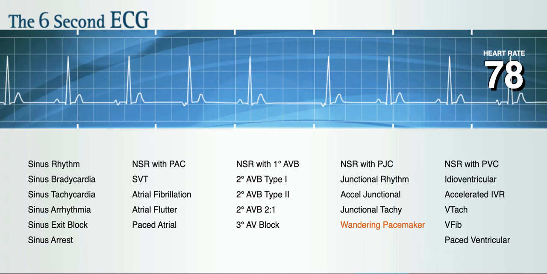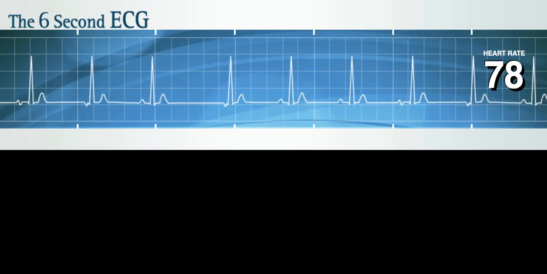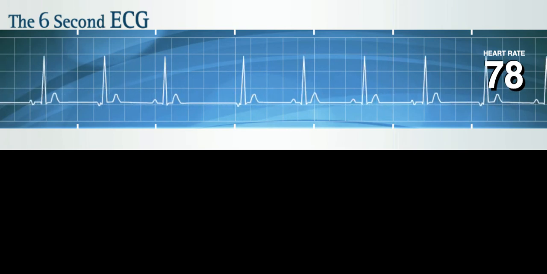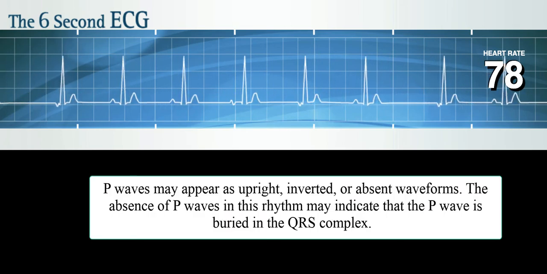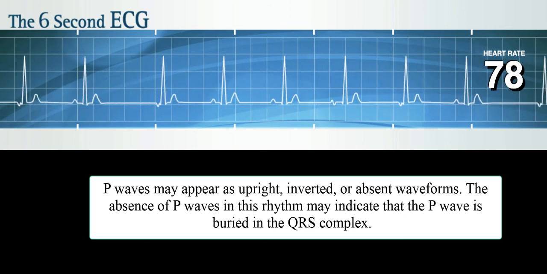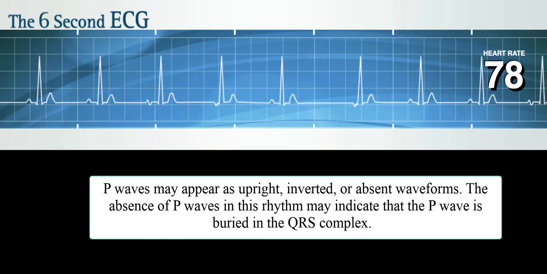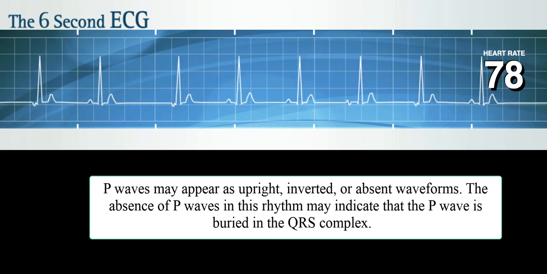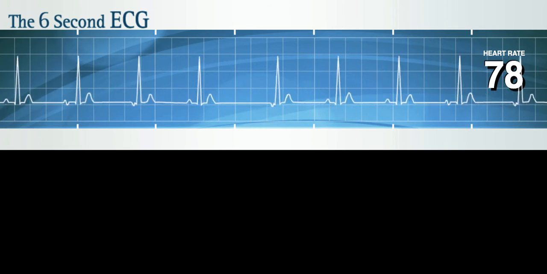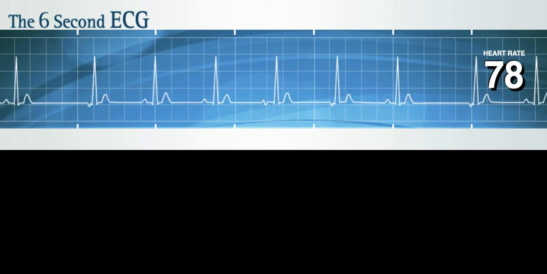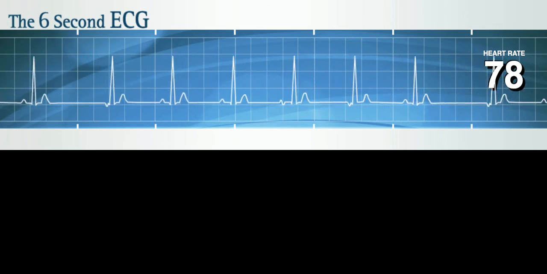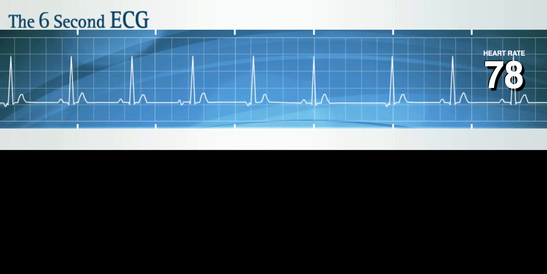The size and shape of the P waves varies according to the site of origin, and there is a notable change in morphology from beat to beat. P waves may appear as upright, inverted, or absent waveforms. The absence of P waves in this rhythm may indicate that the P wave is buried in the QRS complex. The PR interval may be regular but will sometimes vary on the basis of the point of origin.